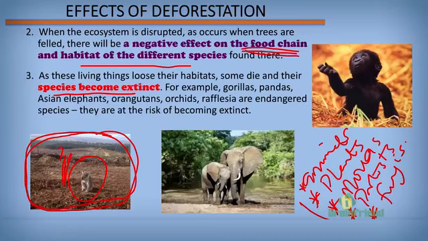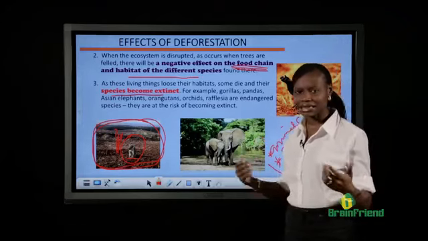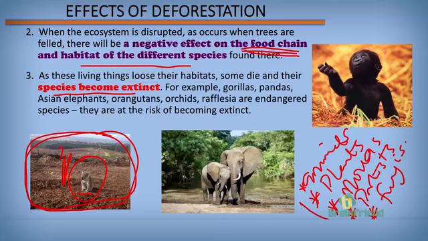Some others, because they have lost their habitats, their natural homes, go somewhere else, but that is not where they are used to. For that reason, they may not thrive very well there, and they die. Gradually, some species are becoming extinct. Like our elephants, the Asian elephants are gradually becoming extinct. The orchids are all endangered species. That's to say, they are gradually becoming extinct.